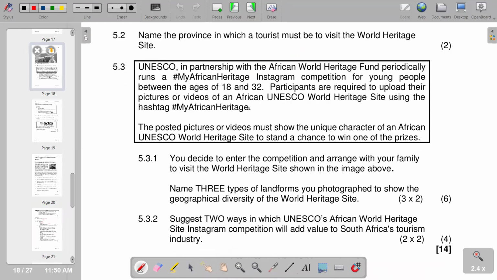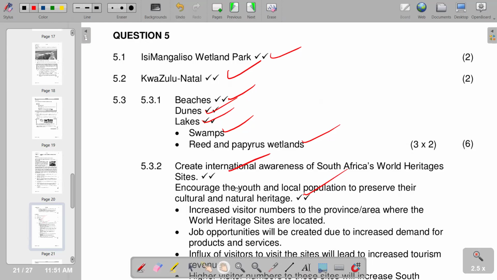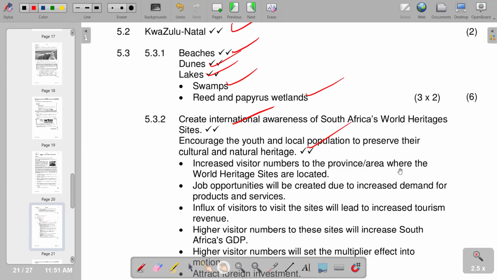Then from there, in terms of the next question, suggest 2 ways in which UNESCO African World Heritage Site inscription will add value to the South African tourism industry. So in that case, to create international awareness of Africa's World Heritage Sites, encourage the youth and local population to preserve their cultural and natural heritage, increased visitor numbers to the provincial area where the World Heritage Sites are located.